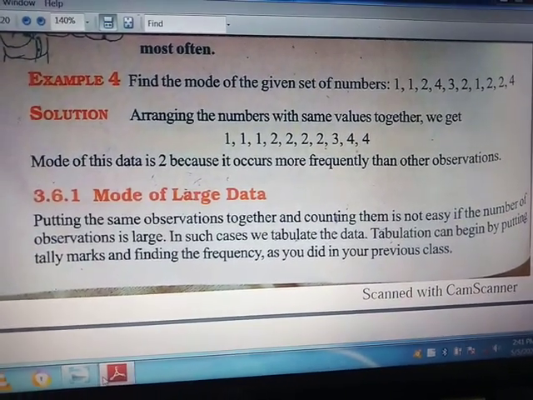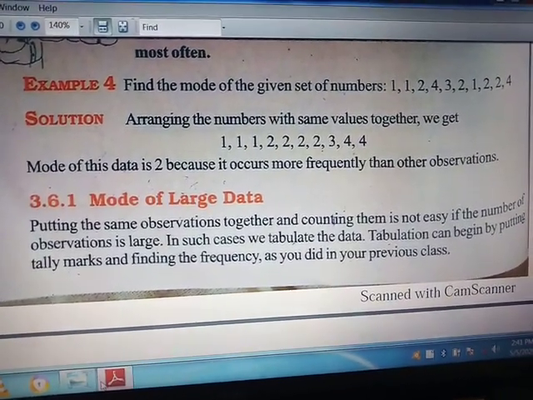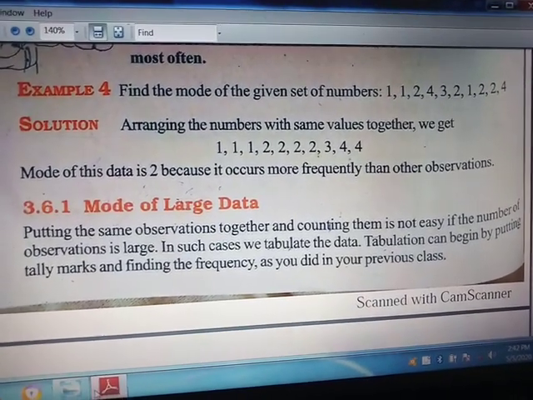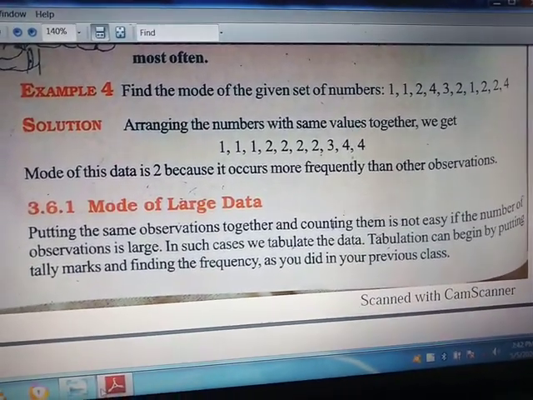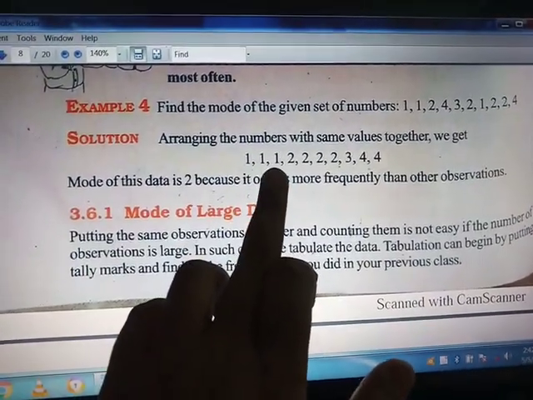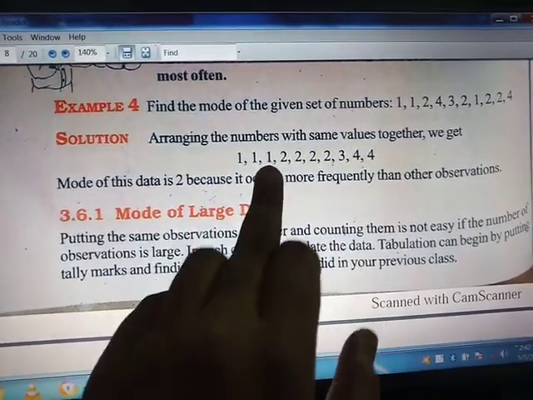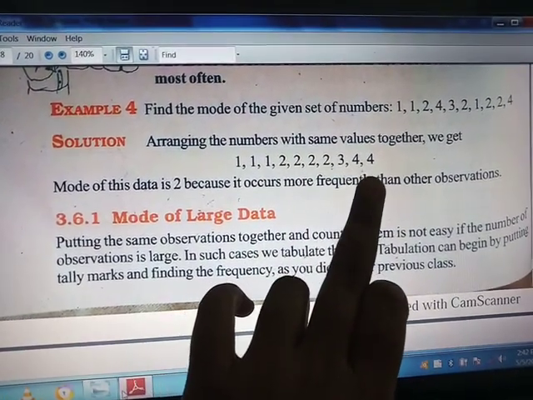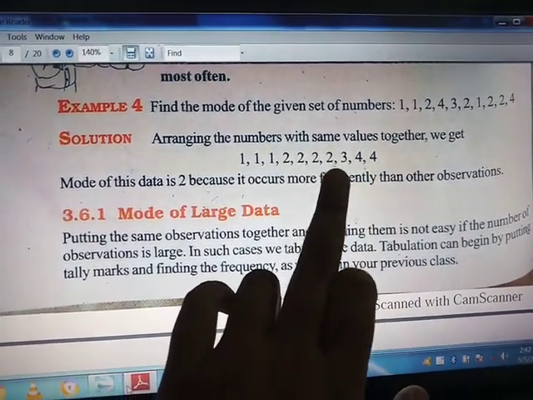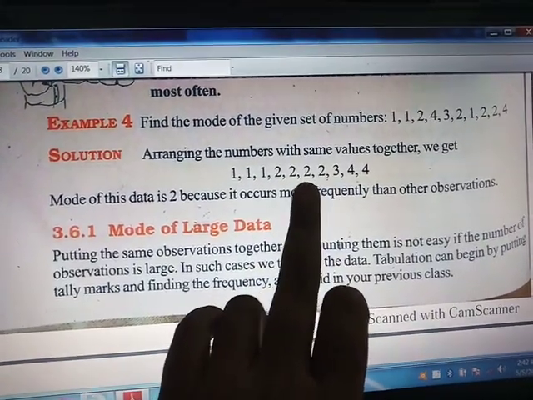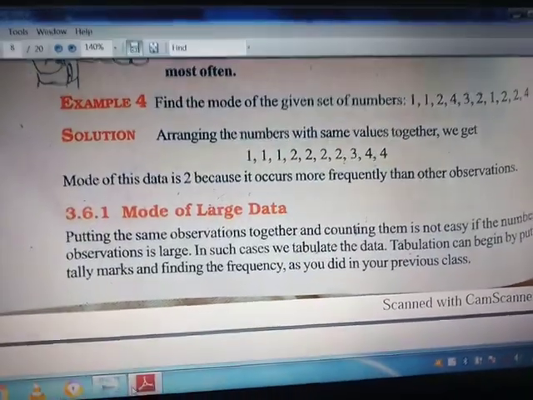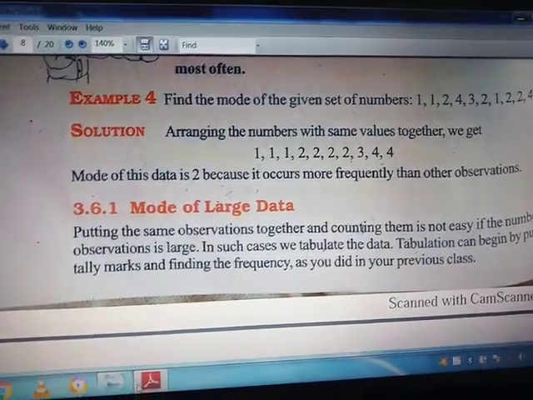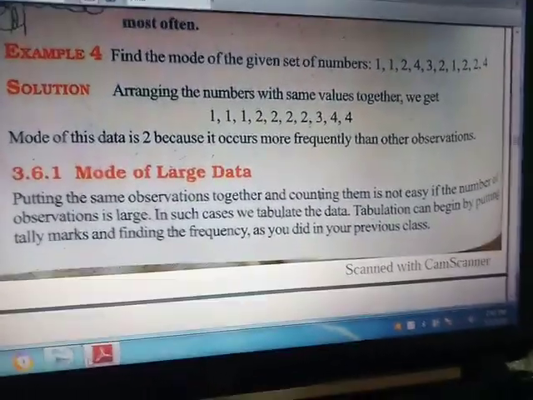You can see that 2 has occurred in the data 4 times, which is the highest in comparison to the others. So the modal value of this data is 2 because it occurs 4 times.